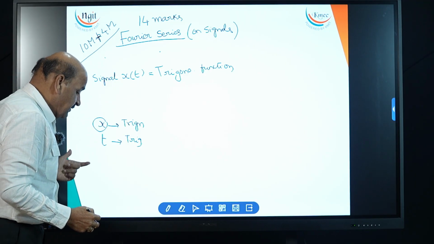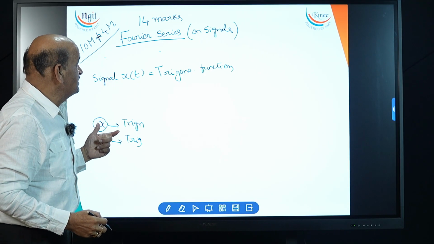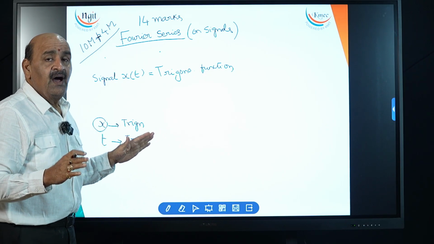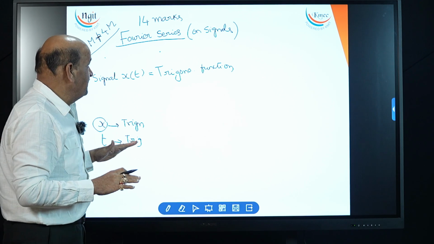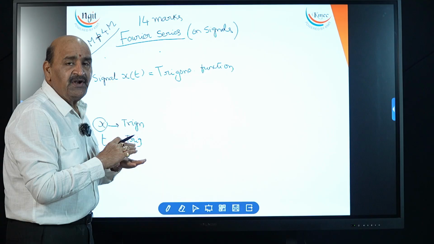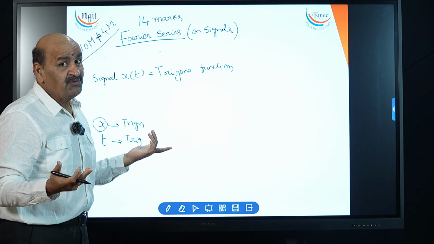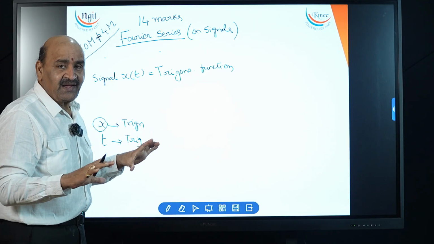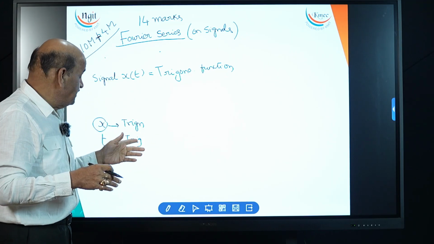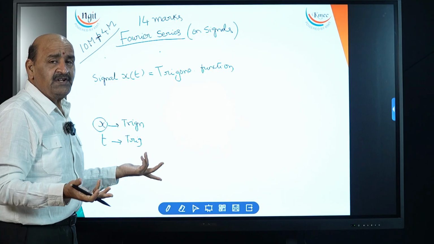So before that, students have to understand first the purpose of studying Fourier series on signals. The purpose is that any signal can be expressed in terms of trigonometric terms. Trigonometric terms means what? All are periodic. Again, you may have wondered, why should I convert these into trigonometric? What is the necessity?